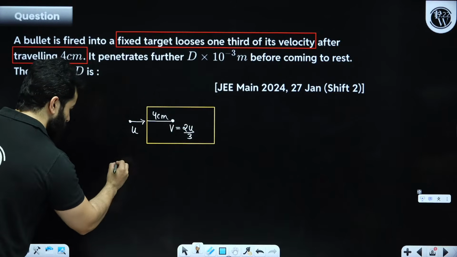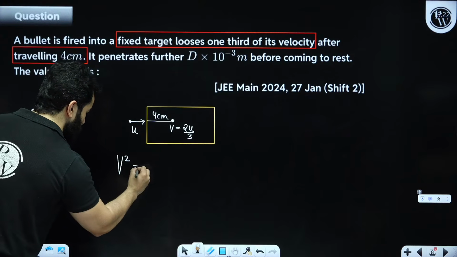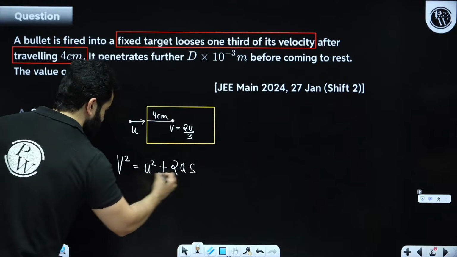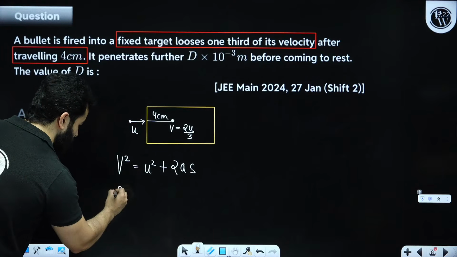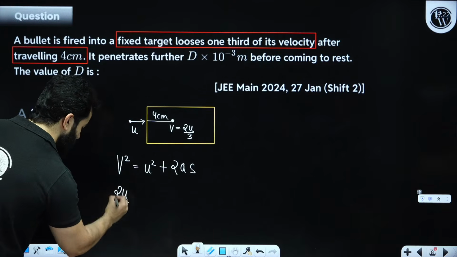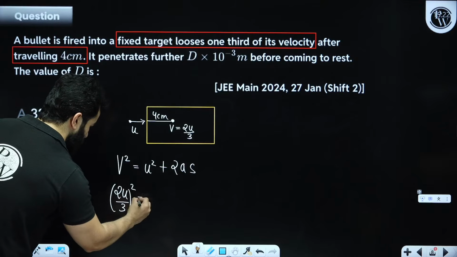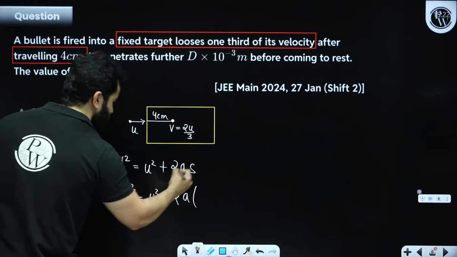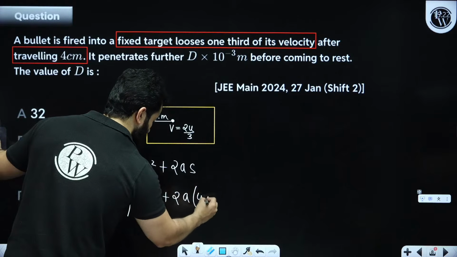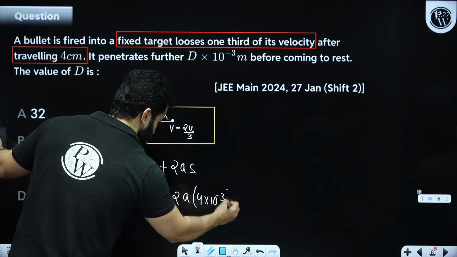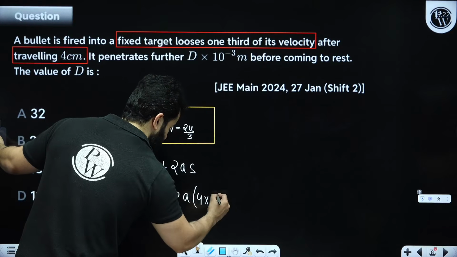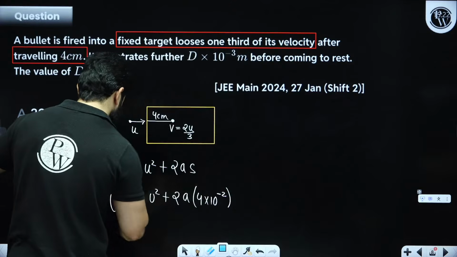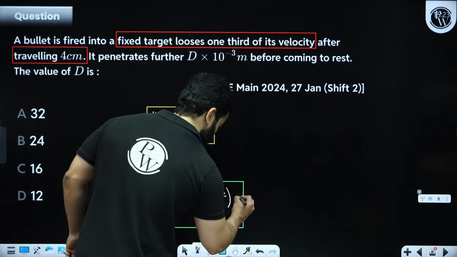So the equation that I'm going to use is v square equals u square plus 2a into s. Instead of v, I'm going to write 2u by 3, whole square, is equal to u square plus 2a into, instead of s, 4 into 10 to the power minus 2 meter. This is my first equation, my dear friends.